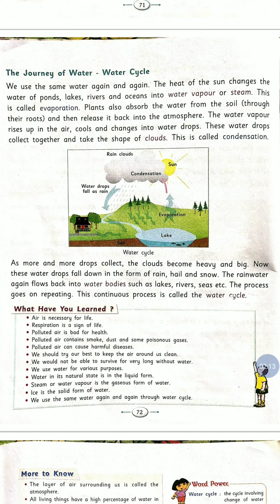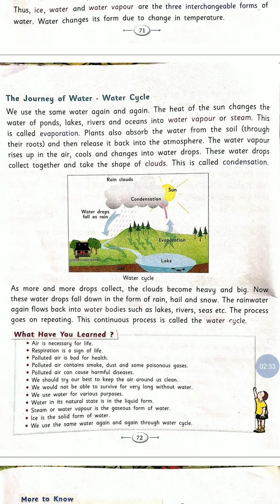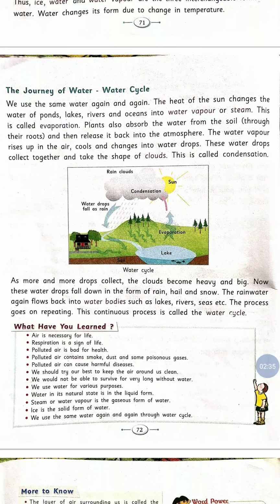The water vapor rises up in the air, cools and changes into water drops. Water vapor means steam. Steam rises up into the air, and after that it cools and changes into water drops.